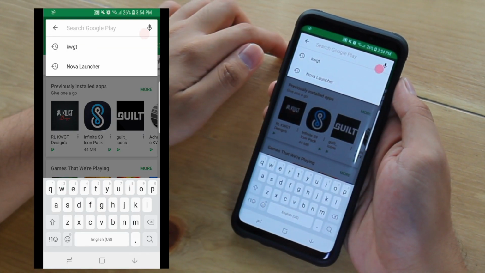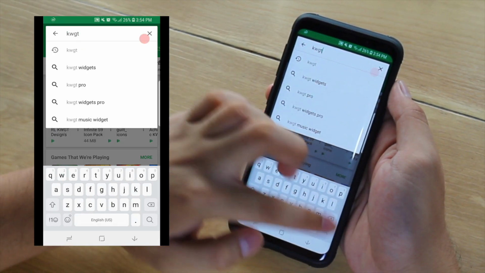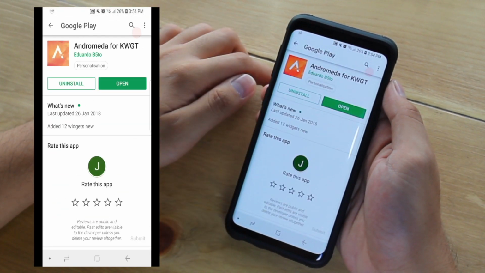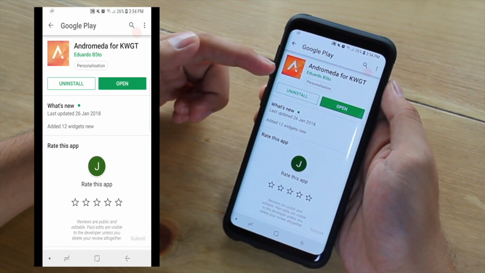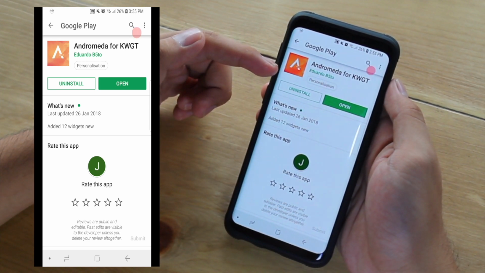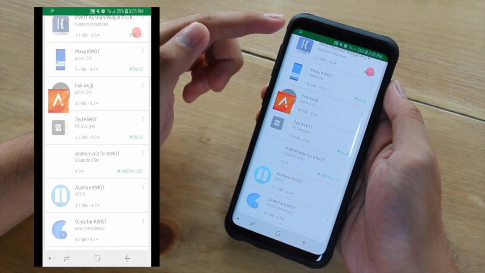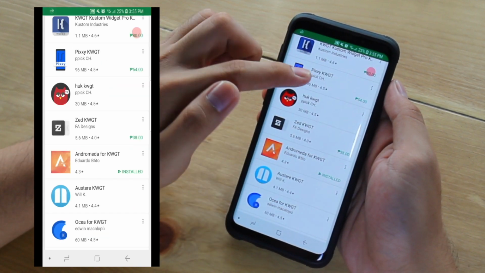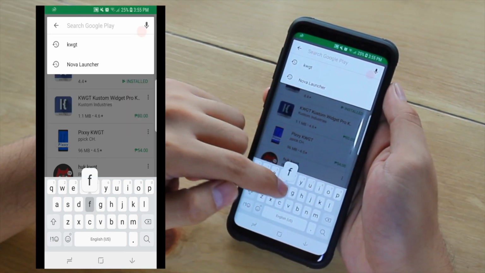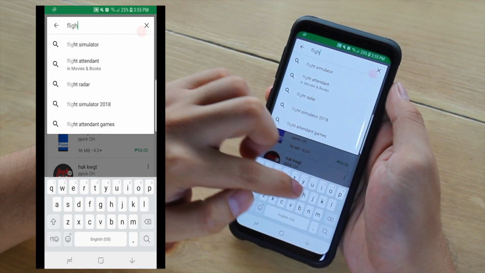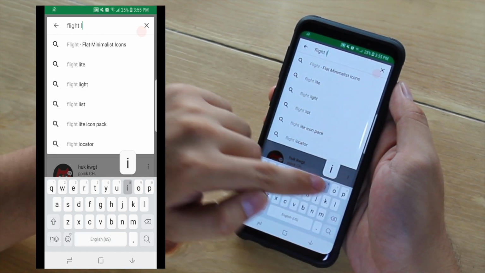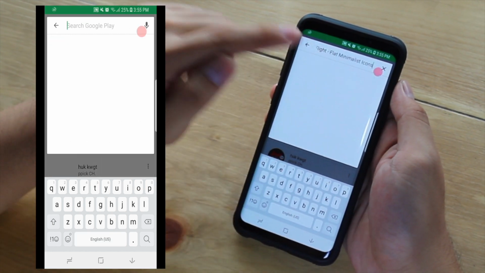The next app is Andromeda for KWGT. The app has tons of widget designs made for KWGT, which is our widget of choice. Next is Flight Minimalist Icons, which is our icon design of choice since it gives a clean white minimalist feel that complements our calm nature theme.